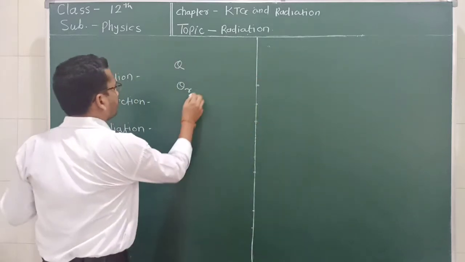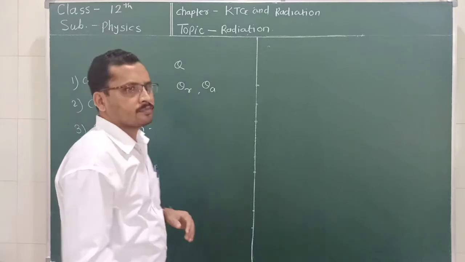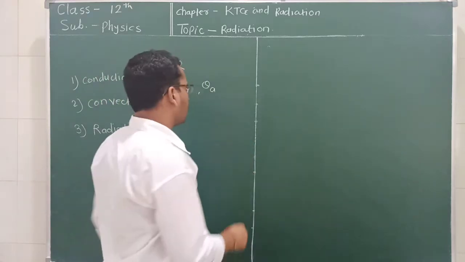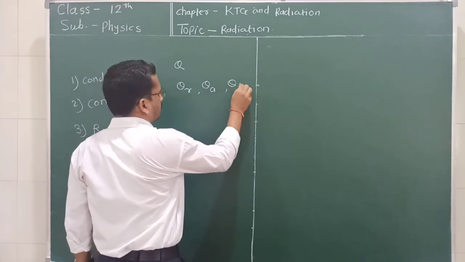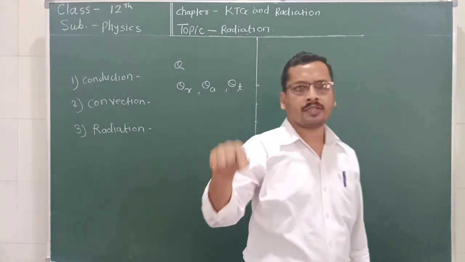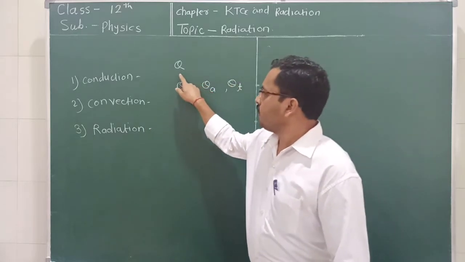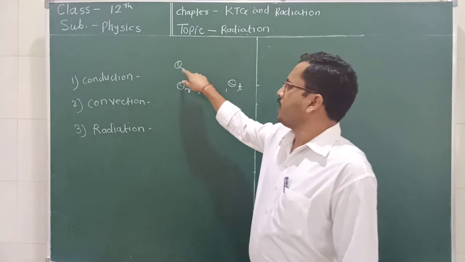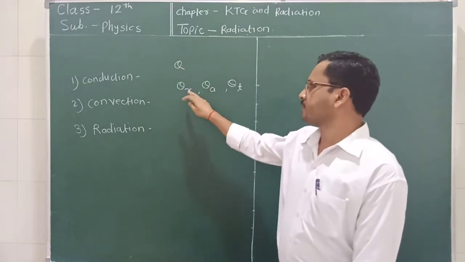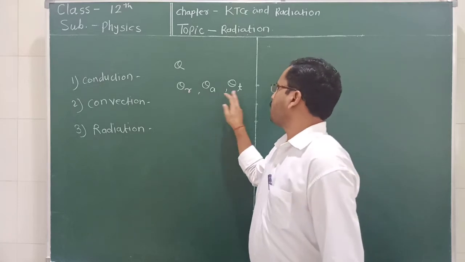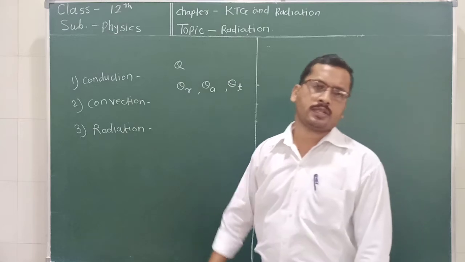Some part gets absorbed, the body absorbs this heat, and some part gets transmitted. It is passing through the body. So we can say that the total heat received by the surface can be reflected, absorbed or transmitted. It depends upon the nature of the surface.